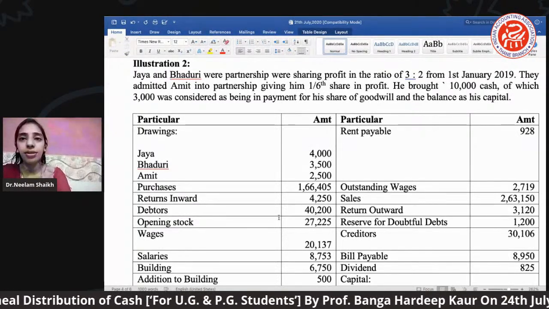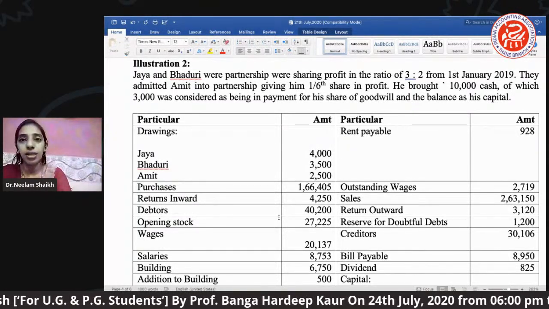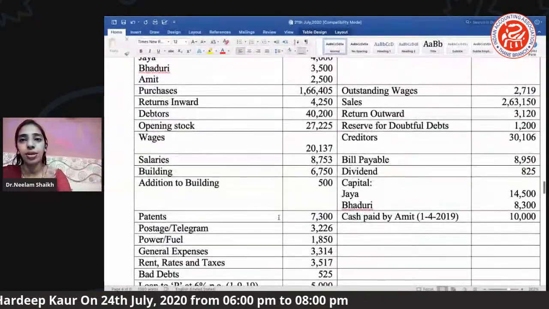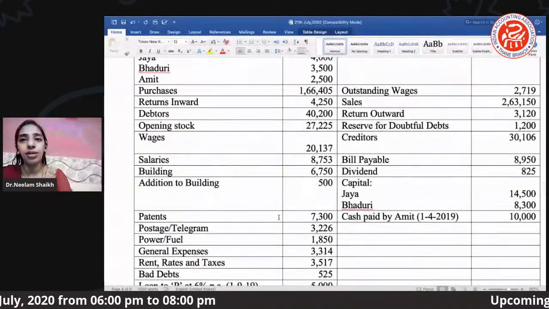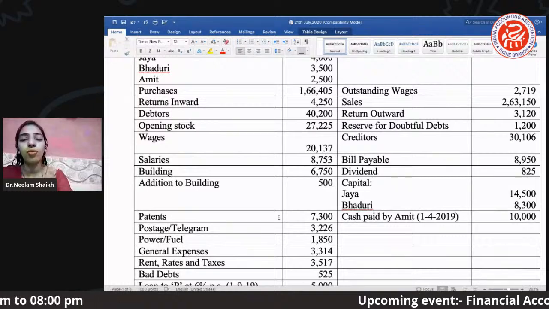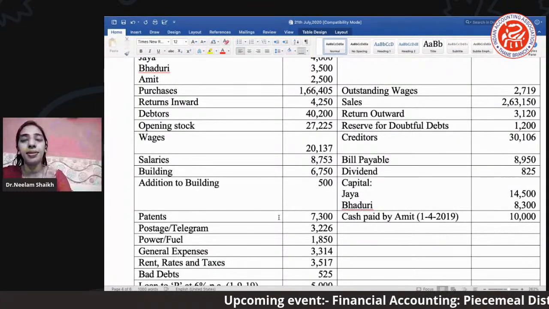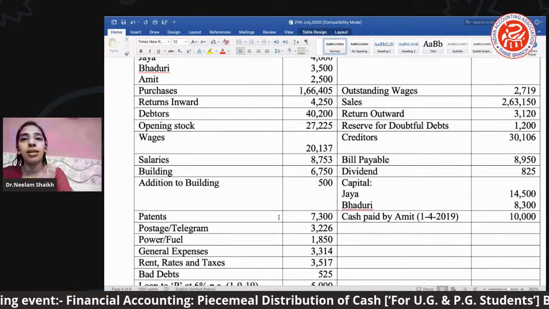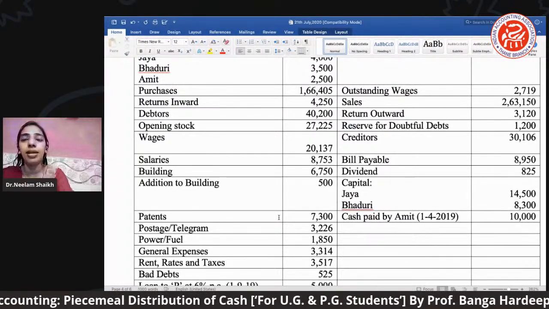Then we have a return inwards. Okay. Then we have a drawing. Then we have debtors. Okay. Then we have return inward. Opening stock. Opening stock again it's a TD item because it will be posted under trading debit side. Wages is a trading item. Salary, P&L debit item.